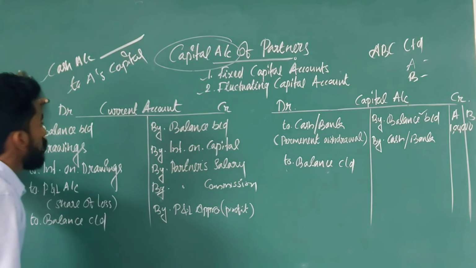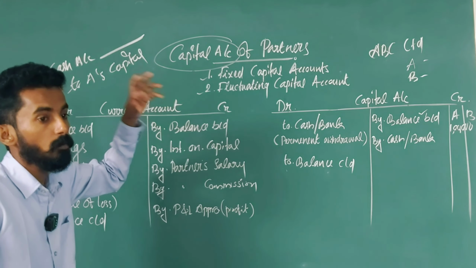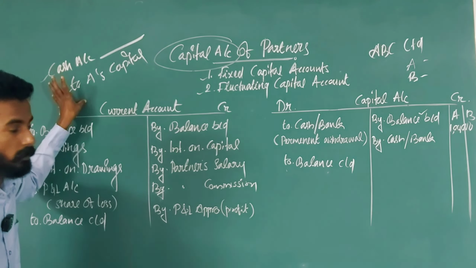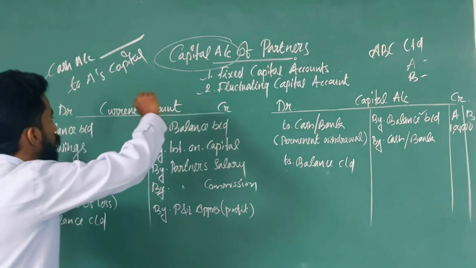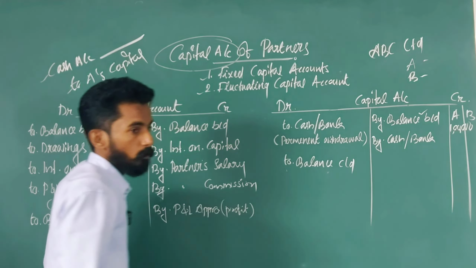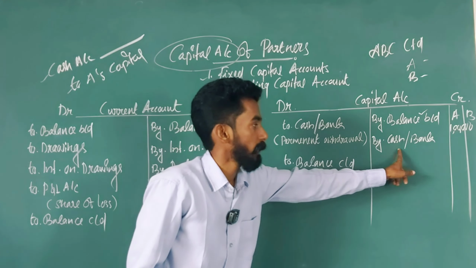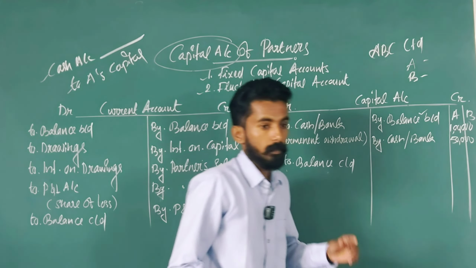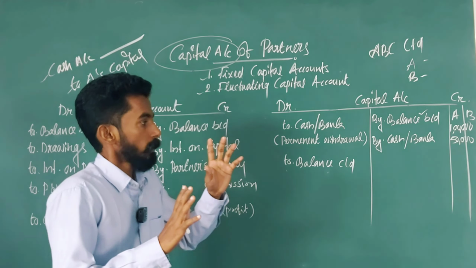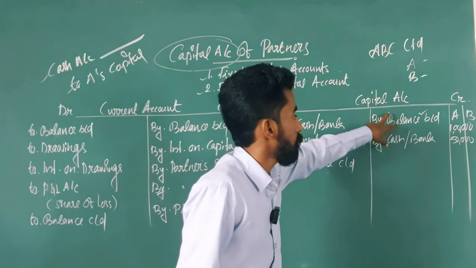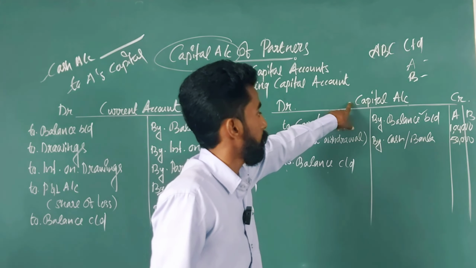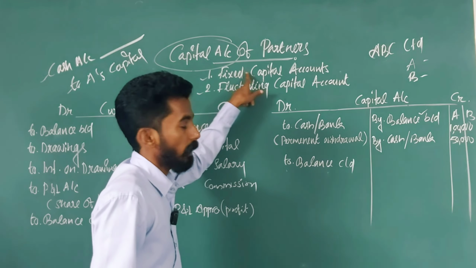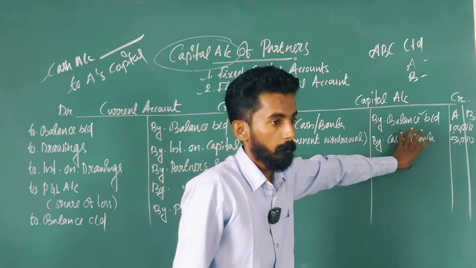So how can we post this entry into the partner's capital account? Posting we have already discussed in class 11th. Cash account debit to A's capital account, so we go to the credit side. What is the posting then? By cash or bank, rupees 50,000. Done. These are the only two items you have to write on the credit side of the capital account in the fixed capital case.